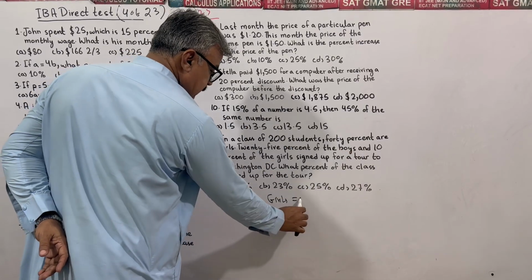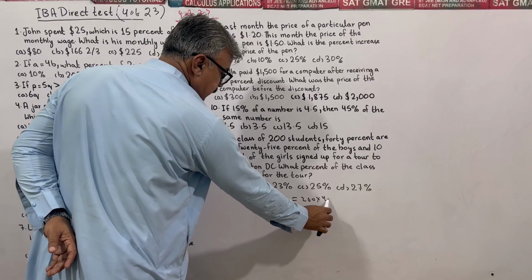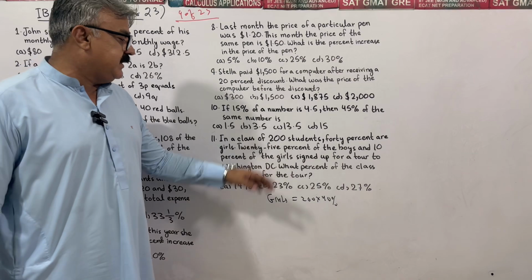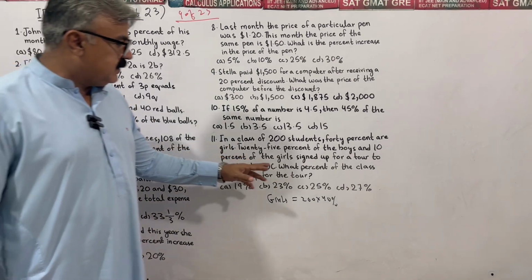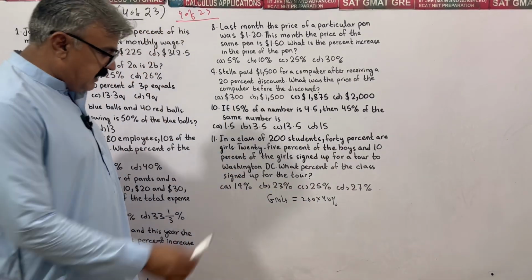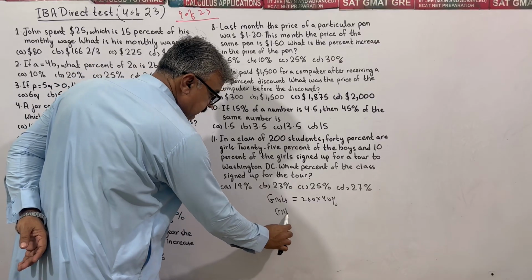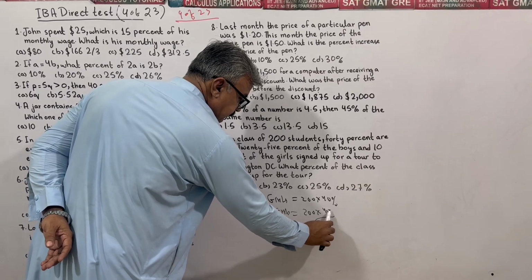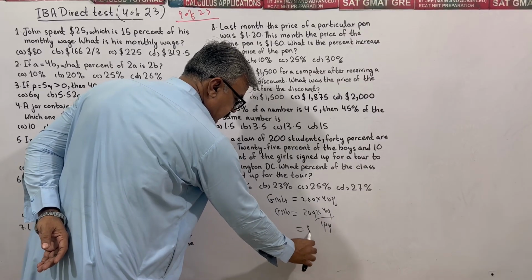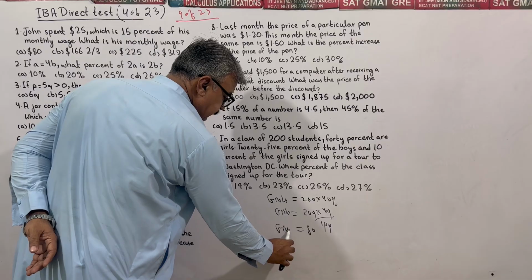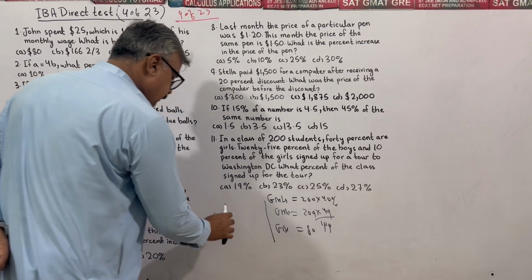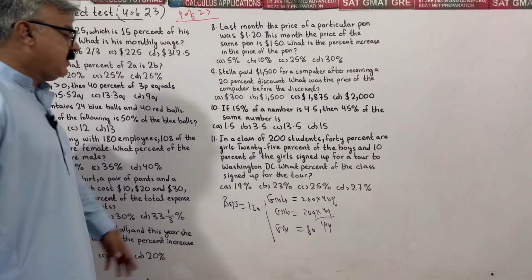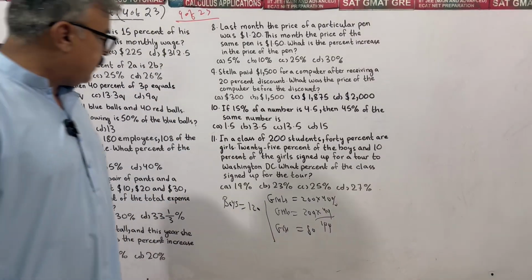First, the distribution of 200 students: girls are 40%, so we take 40% of the total to find the girls. To remove the percent, divide by 100. So girls are 80, and then boys are 120. There is no concept of transgenders or eunuchs here.